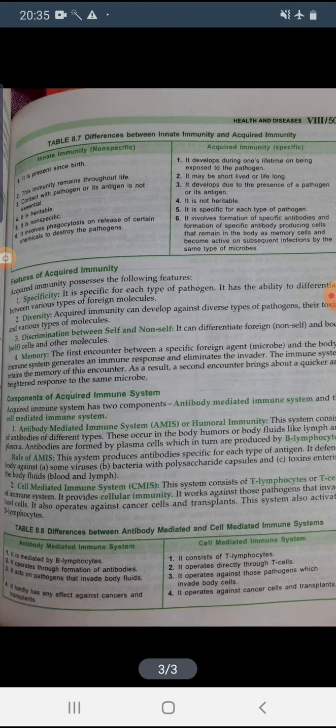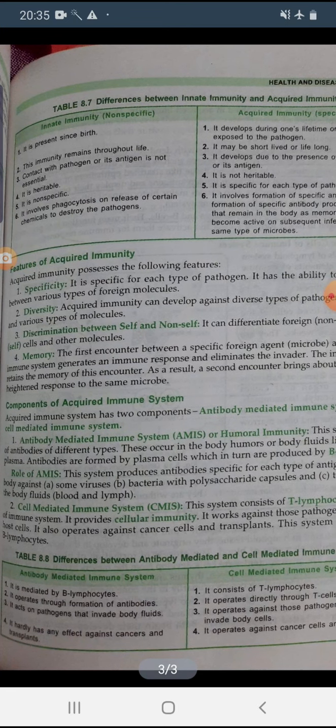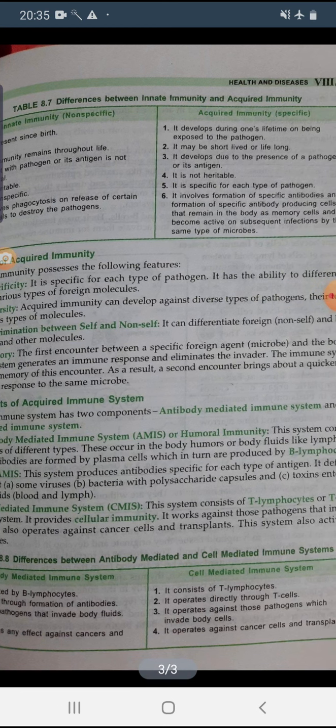Innate immunity is non-specific, but acquired immunity is specific to the particular pathogen. Because whenever we take any vaccine, it is specific. That means we are taking a vaccine only for a particular disease or the particular pathogen of that disease.